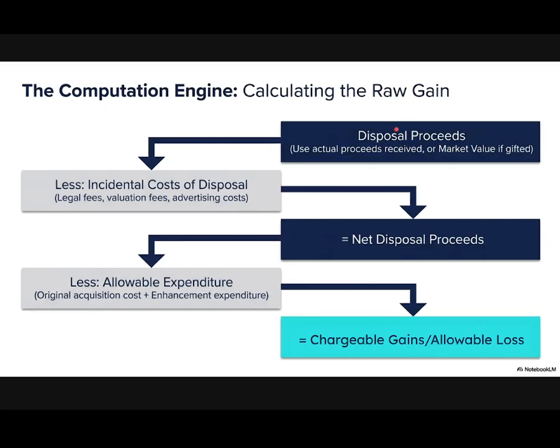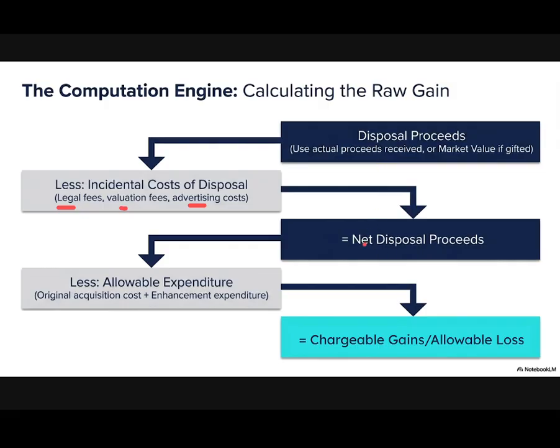So disposal proceeds will be the selling income less incidental cost of disposal, which can be legal fees, valuation fees, and advertisement cost. Suppose we advertise the asset that we want to sell. The cost of advertising is an incidental cost of disposal, and we deduct incidental cost from our disposal proceeds. After deducting this incidental cost from disposal proceeds, we receive net disposal proceeds.